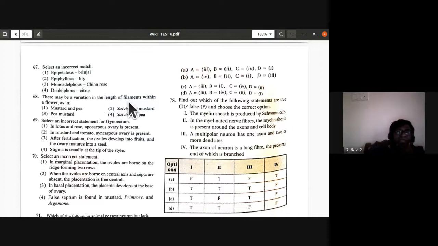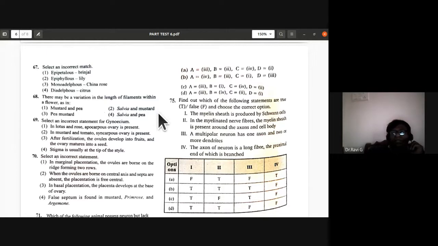68, there may be a variation in the length of filaments within a flower as in. So variation in the length of filaments. So it can be tetradynamous, didynamous condition. So mustard and pea, they have given as examples. Salvia and mustard. Pea and mustard, salvia and pea. See, in pea plant the length of filaments remains the same. They are diadelphous. Mustard plant has tetradynamous. Salvia plant has this lever mechanism.